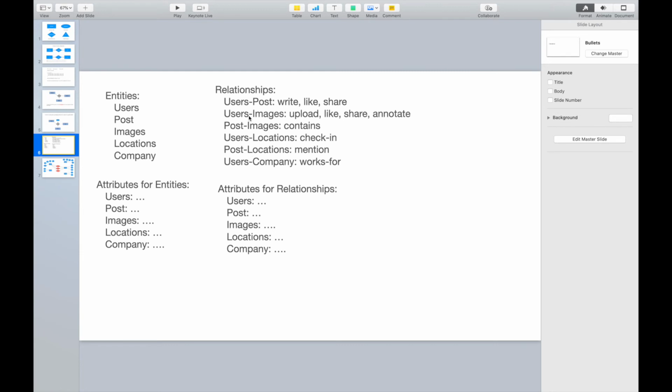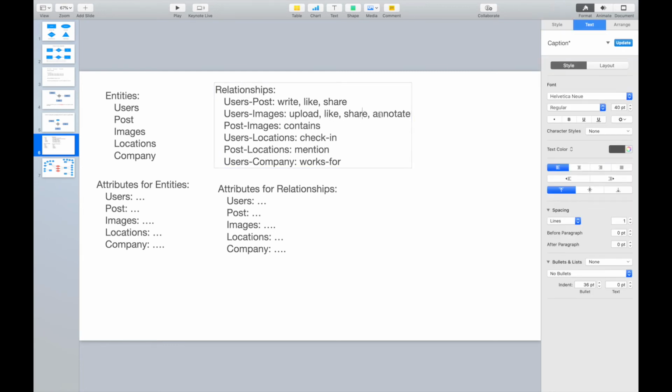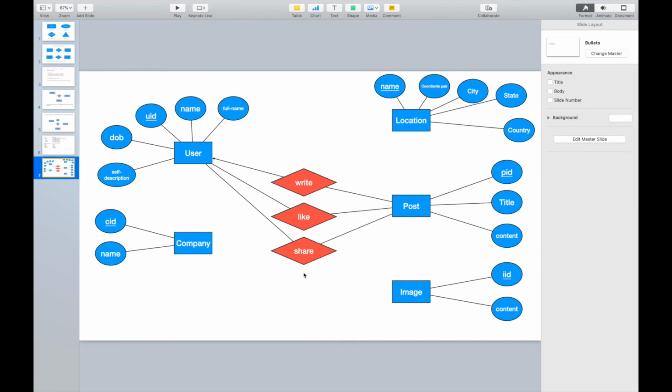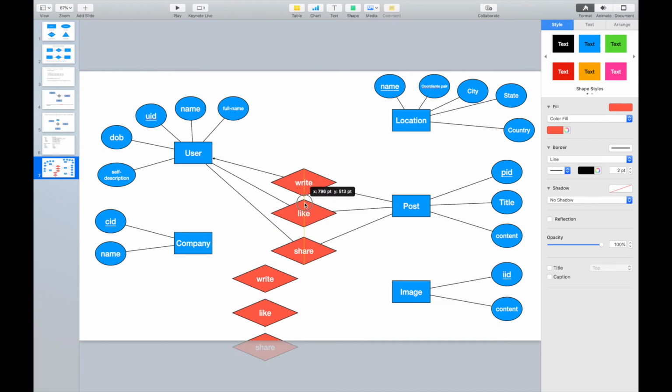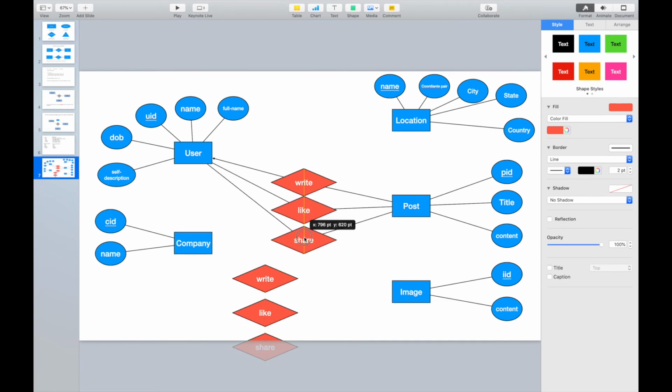Then let's come back to the user to the images. It will be too complicated. Maybe it's fine. We can just copy these relationships we have here, because the diagram will be very big. Let me narrow down the space we have for that.